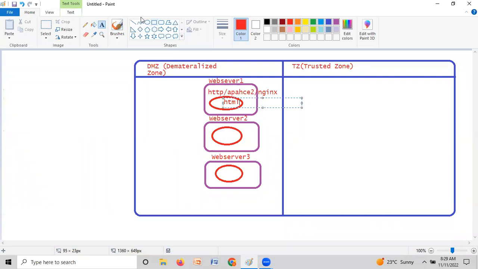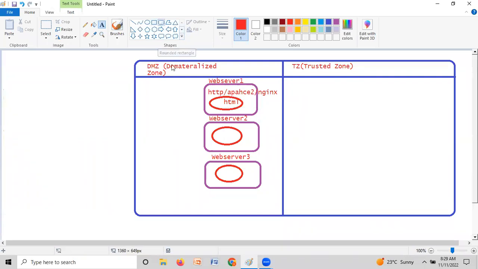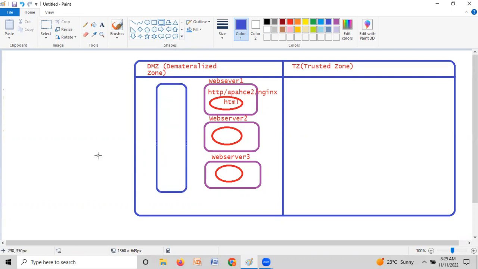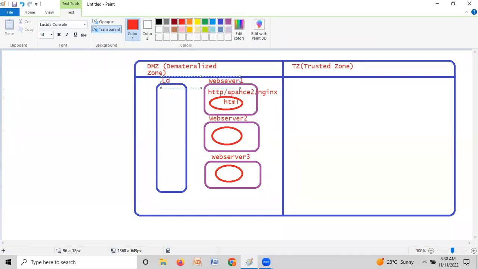In that scenario, we will go for the load balancer. See, this is very important, guys. This is called a load balancer. There are two different types of load balancer, guys: application load balancer and network load balancer. The application load balancer transfers HTTP traffic.